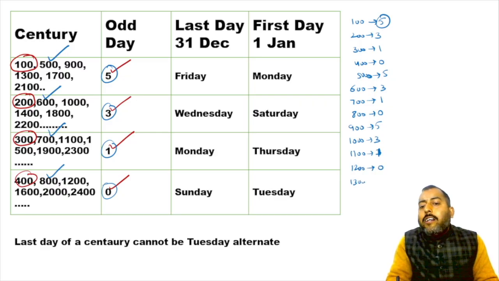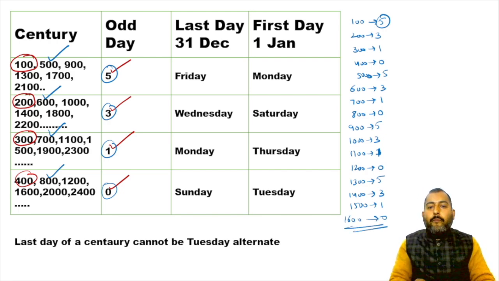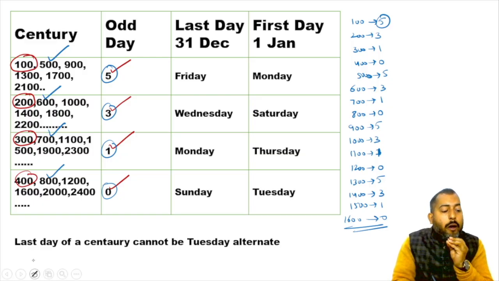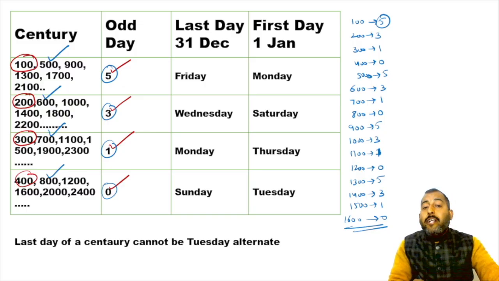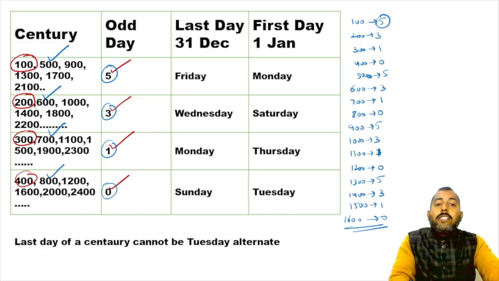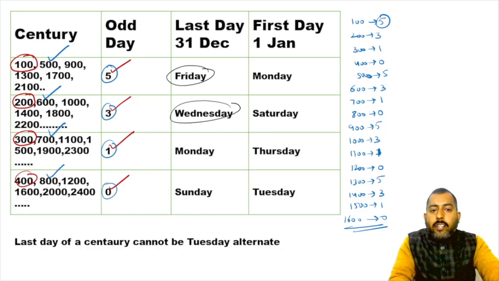In 1300 years, again 5 odd days. In 1400 years, again 3 odd days. In 1500 years, again 1 odd day. In 1600 years, again 0 odd days. So this cycle repeats. And because of this repetition of the cycle, remember, the last day of a century will end either on Friday, Wednesday, Monday, or Sunday.